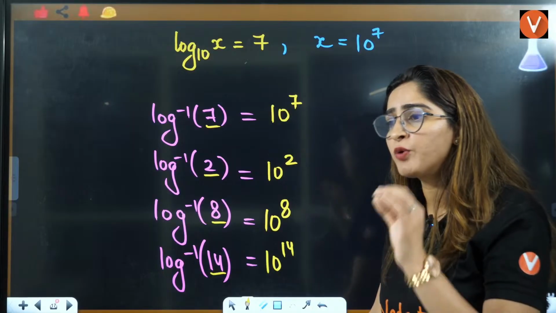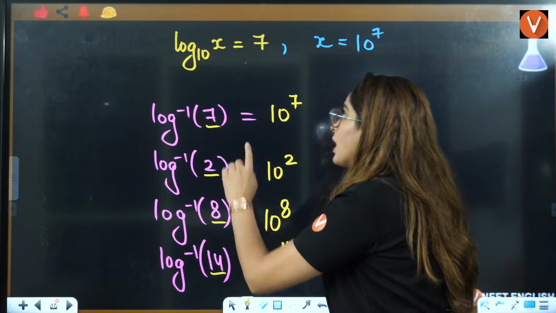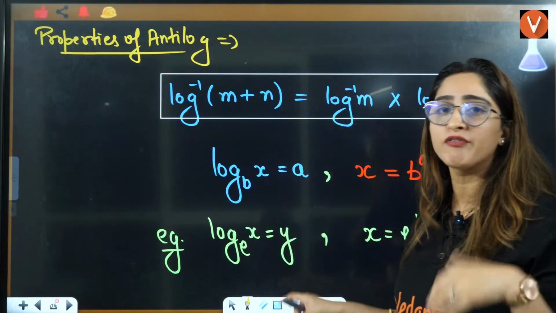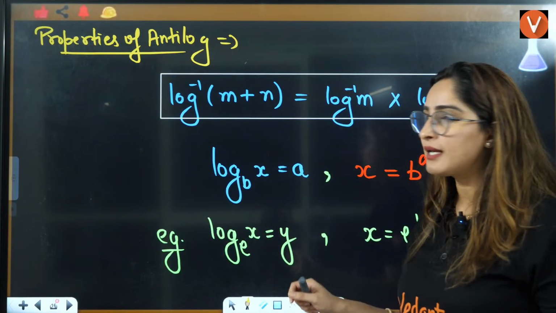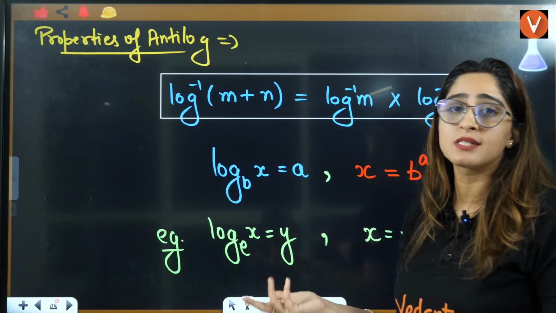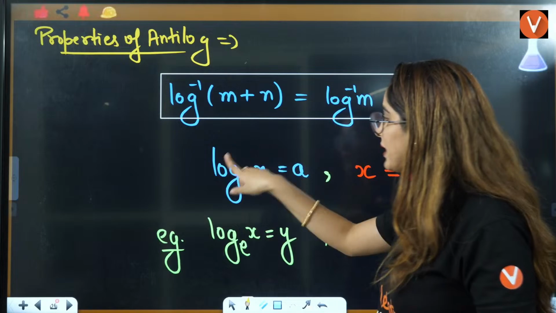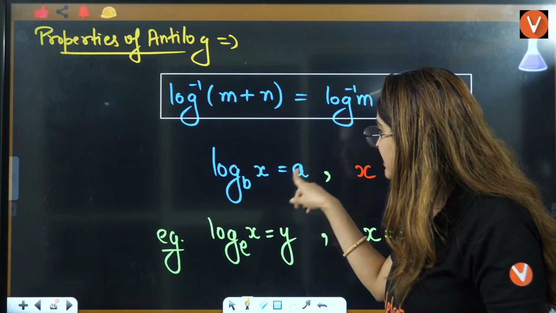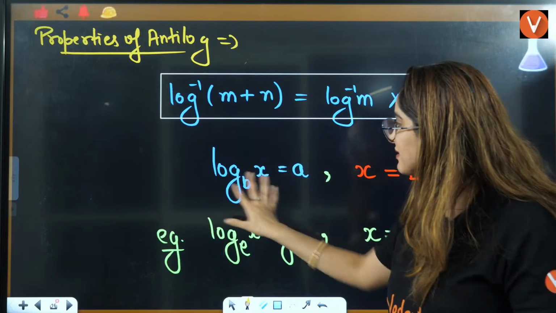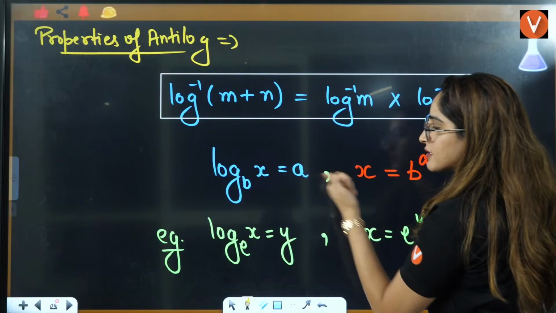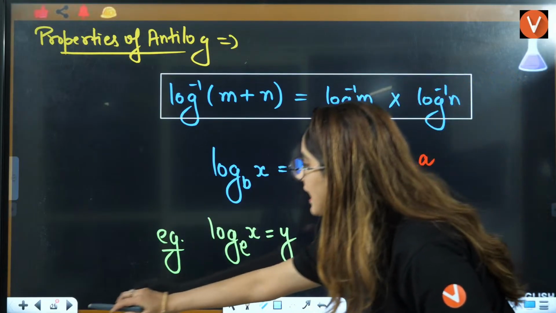I am sure that you might have learned about this, but very rare teachers tell that this is the property from where we got this, right? Now, it's not like it's only applicable. Why are we doing this? Because this is the property: log base b of x is equal to a. If this is the thing, then this x value will be equal to base raised to power this power, right? Same thing we are using.